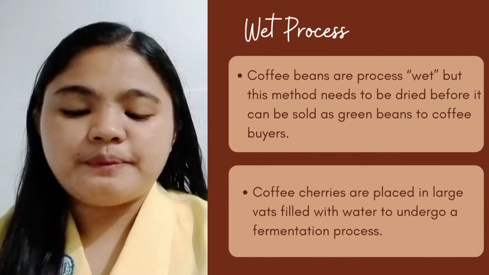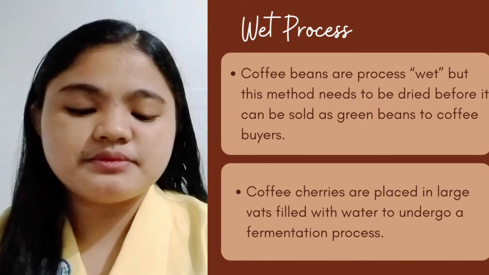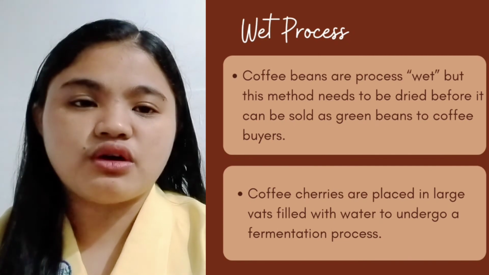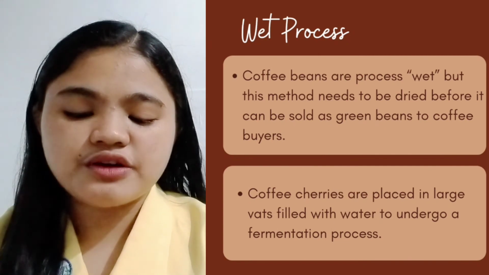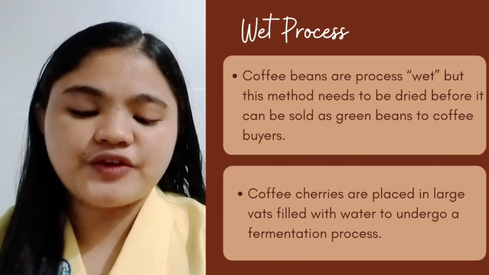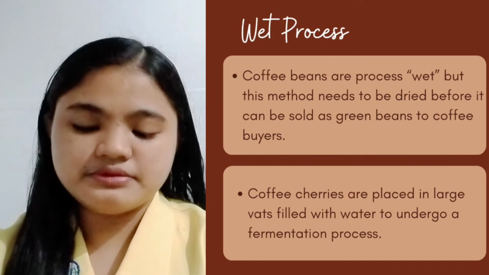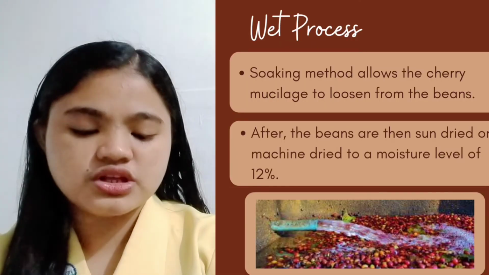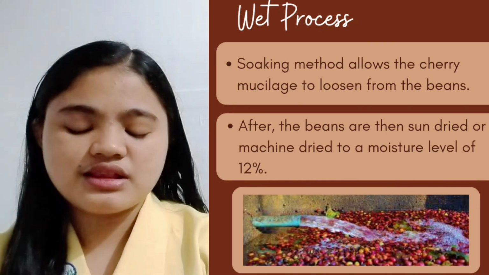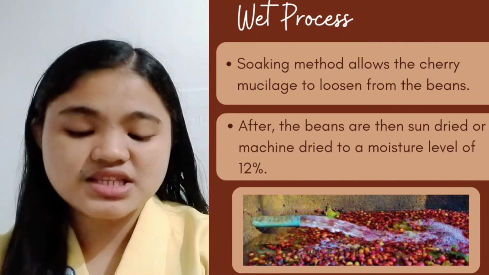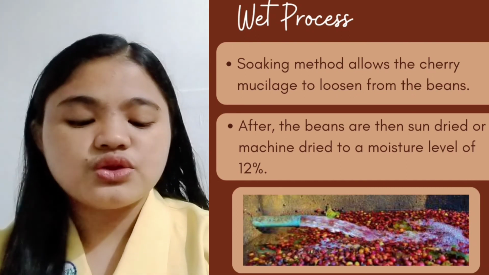So, for the wet processing, coffee beans are processed wet. By this method, the beans need to be dried before they can be sold as green beans to coffee buyers. Coffee cherries are placed in large vats filled with water to undergo a fermentation process. Soaking allows the cherry mucilage to loosen from the beans. After that, the beans are then sun dried or machine dried to a moisture level